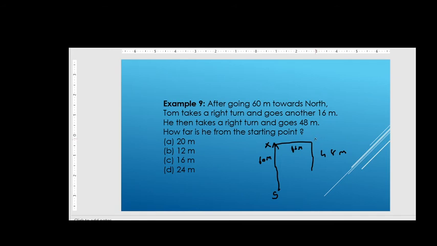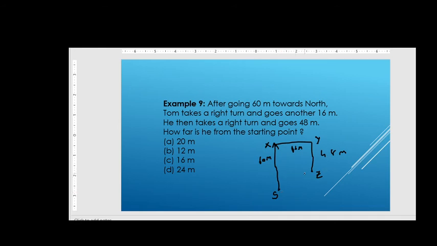Then after going 16 meters at junction Y, he took right and he reached a point called Z, and he ended the journey here itself, right friends? So now we have to find the distance between the starting point and the ending point, how far he is from the start.